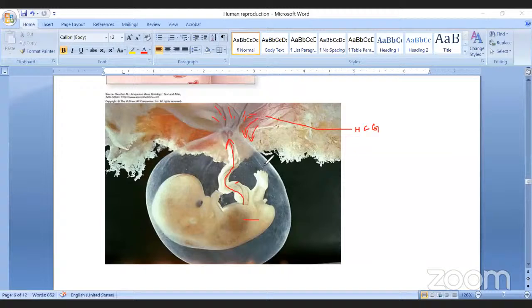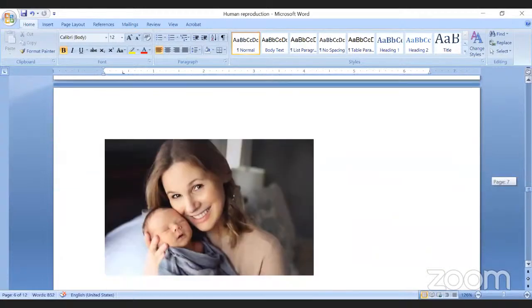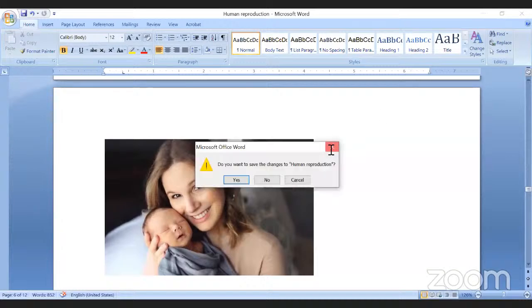This membrane is the amnion, and there is amniotic fluid. So it is the general structure of the fetus. After that, after the fully developed process of gestation, a new child is produced. That is a new birth. So that is the graphical representation of human reproduction. Then I will go to the next step, discussing questions.